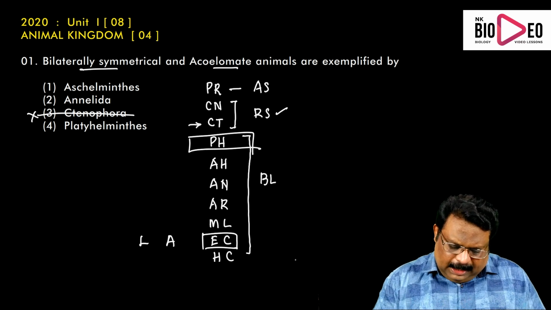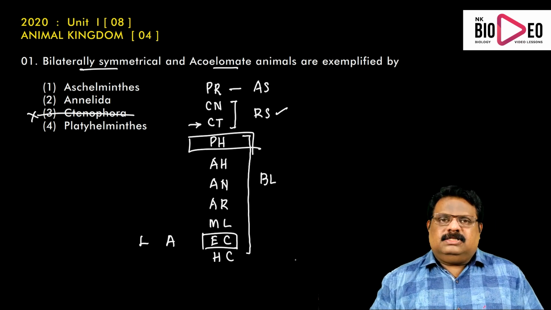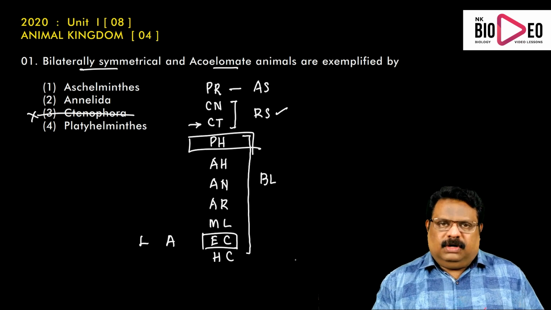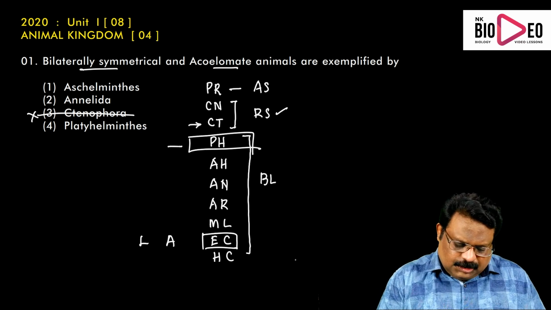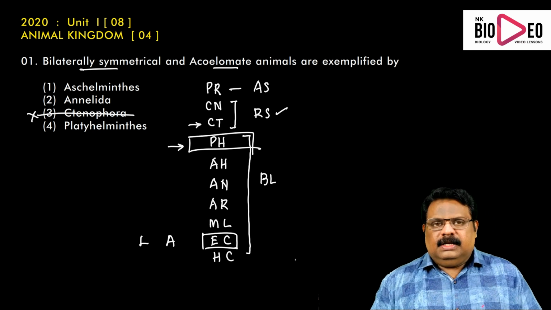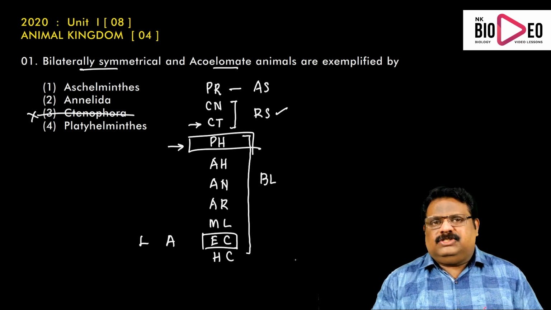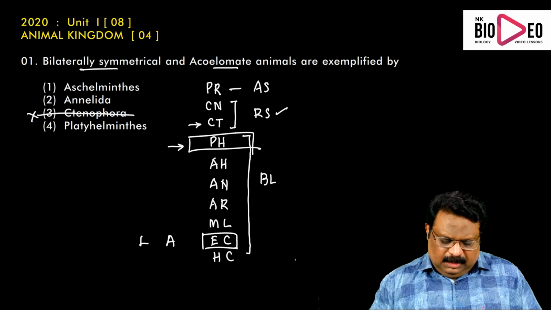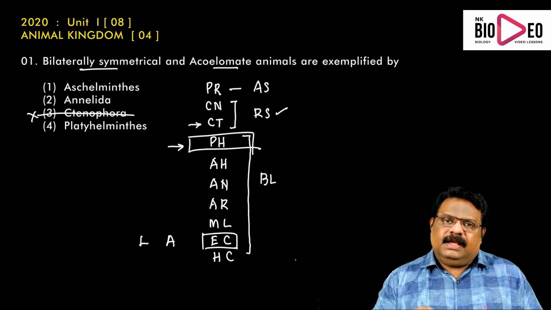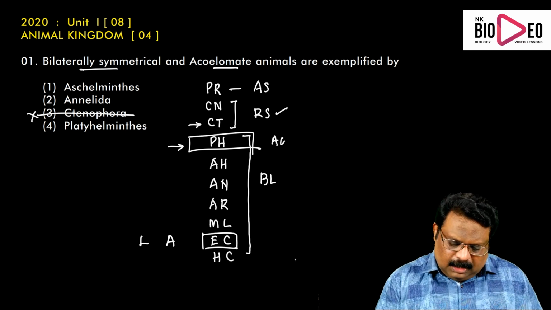Then all the remaining bilaterally symmetric animals have the triploblastic condition, that means ectoderm, endoderm and mesoderm. So mesoderm appears first in the phylum Platyhelminthes. A cavity formed inside the mesoderm is called a coelom. Even though Platyhelminthes have a mesoderm, the mesoderm does not possess a coelom. So Platyhelminthes are called acoelomates.